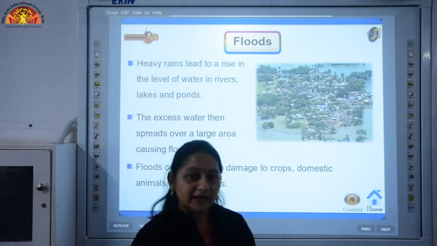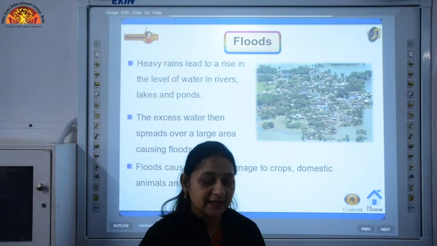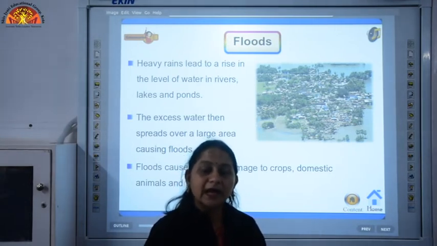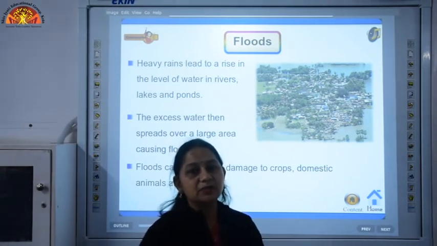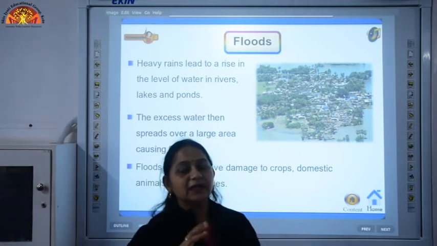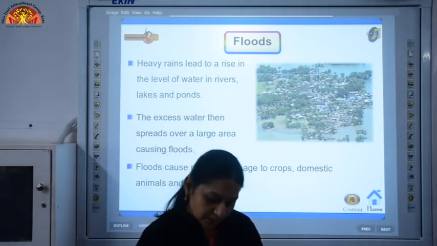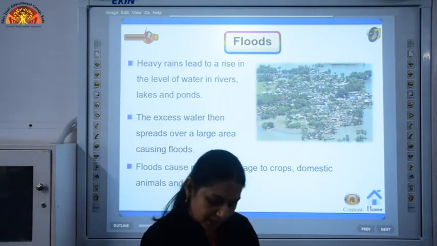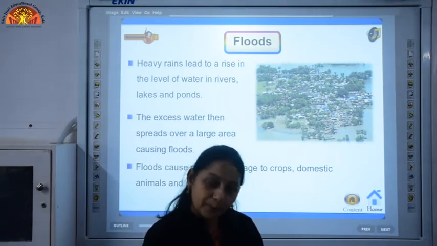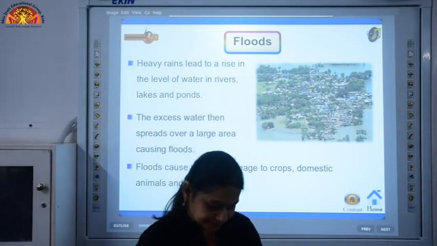And then food chains are destroyed: as there are no crops, plant eating animals would not be able to survive, and then the food chain would be disturbed. So, this was the answer to our second internal question, that is you have to mark all the 7 points over here that are given under effects of flood.